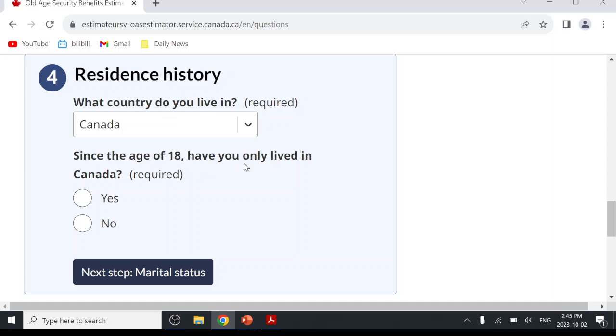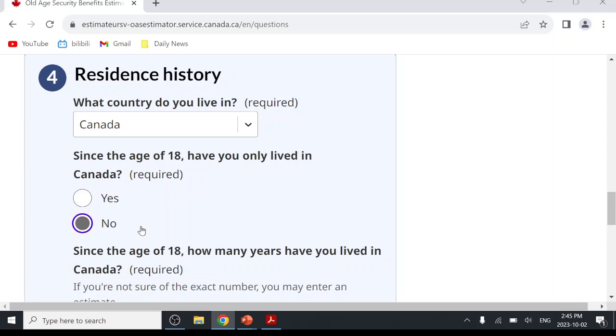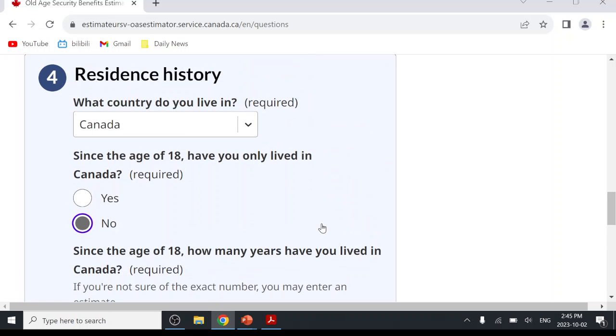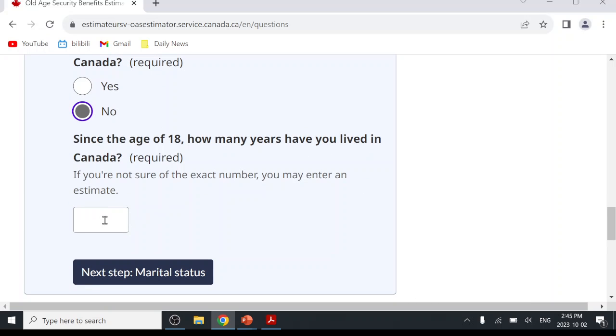Since the age of 18, have you only lived in Canada? No, probably. Say if you immigrated to Canada, then it's no. But if you were born in Canada, then choose yes. How many years? Let's say 30 years.